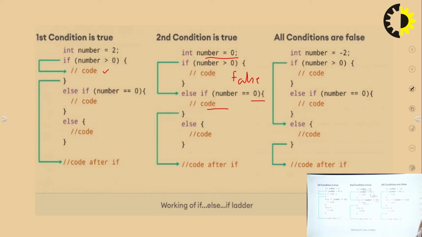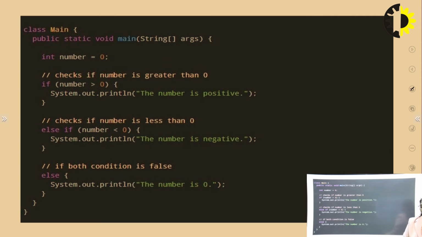Now the third case is that they have put in the number -2. The first condition, number is greater than 0, is going to be false. Checking the second, it is also going to be false. It means that these are skipped, and the last one, the else condition, is going to be followed with this code. So those are the three conditions we are discussing in this particular program.